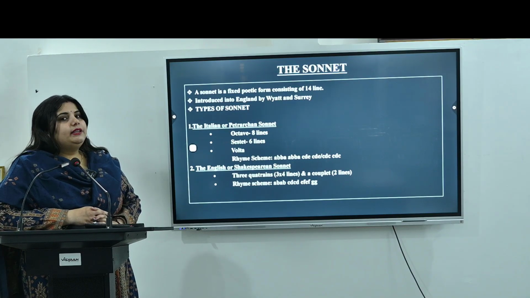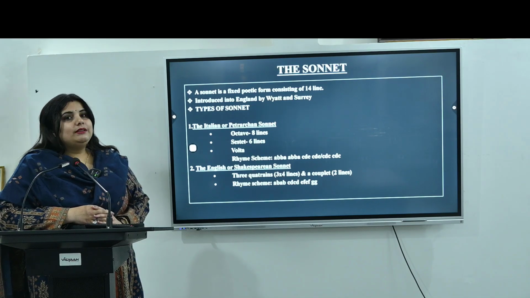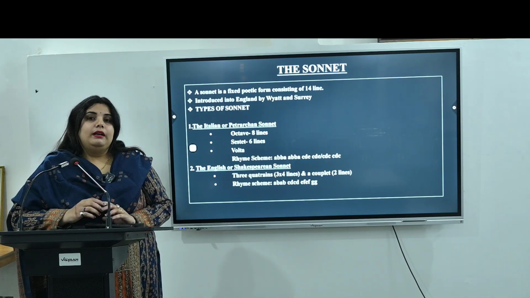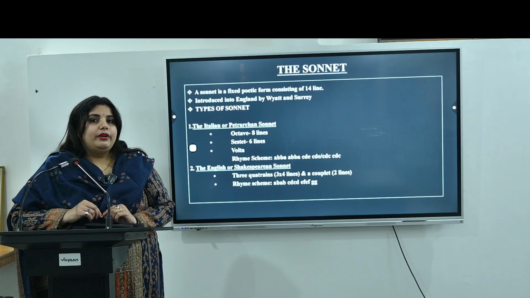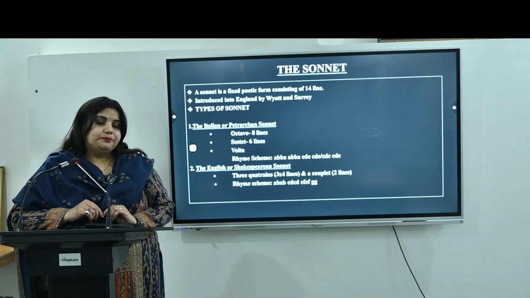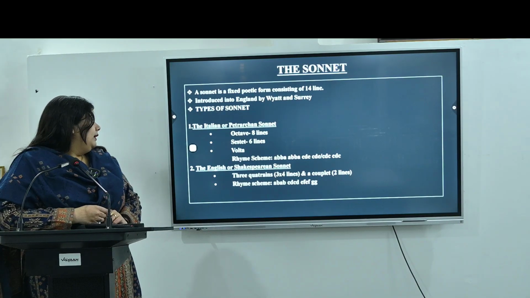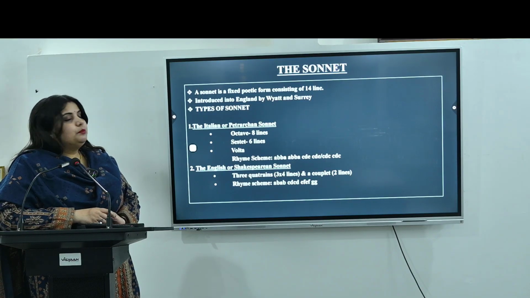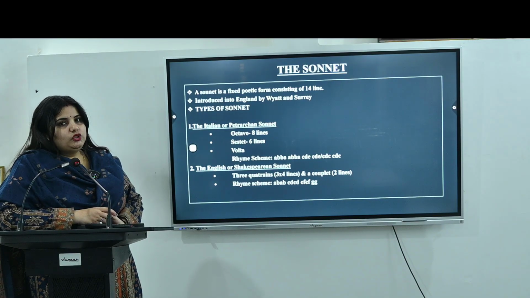Now we have the other type, which is the English or Shakespearean sonnet. This sonnet contains 3 quatrains and a couplet in the end. A quatrain is a 4-line stanza, and a couplet contains 2 lines. The rhyme scheme of this sonnet is ABAB, CDCD, EFEF, GG.